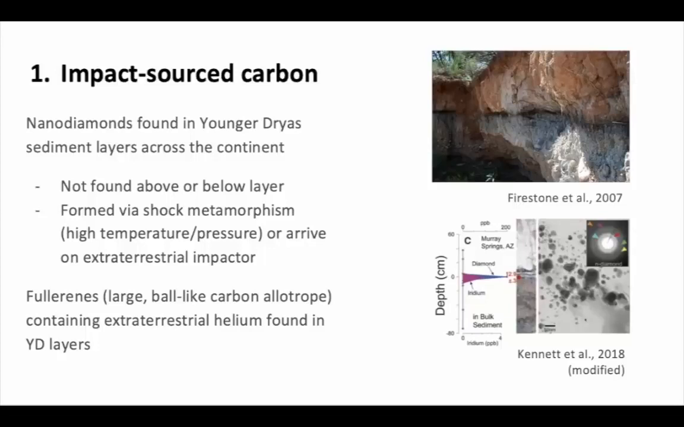Fullerenes are those large ball-like carbon allotropes that kind of look like soccer balls. The lack of typical impact evidence such as breccia or huge craters can be explained by the hypothesis that a fragmented impactor created a series of air shocks before hitting the surface, which would result in these impact products.